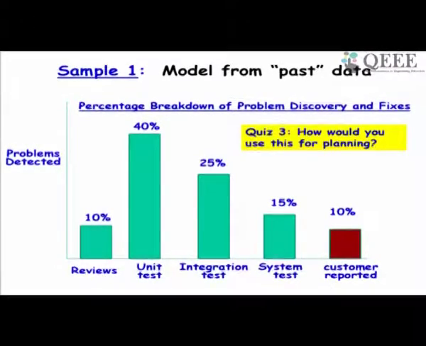So how do you use this data for test planning? How much effort? Suppose you want to put, let's say, 100 man days of work into testing. How will you distribute this? Of course, that distribution will depend on where maximum problems are detected. So possibly 40% you will like to put here.